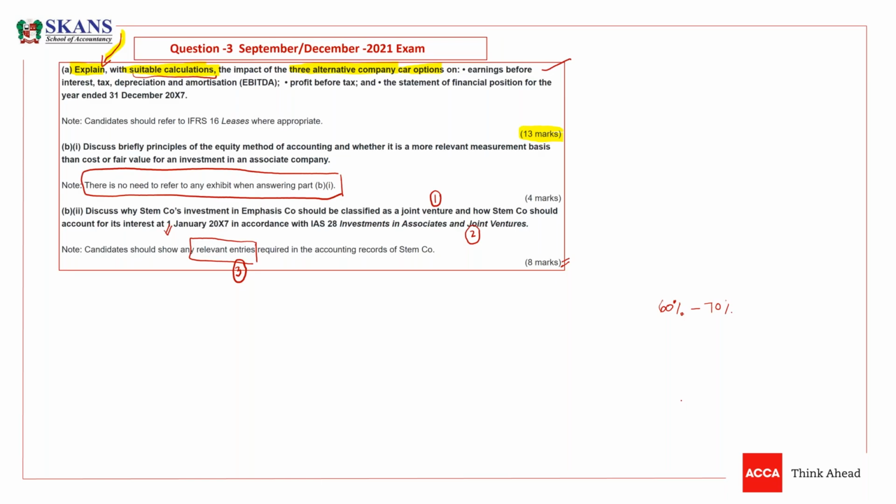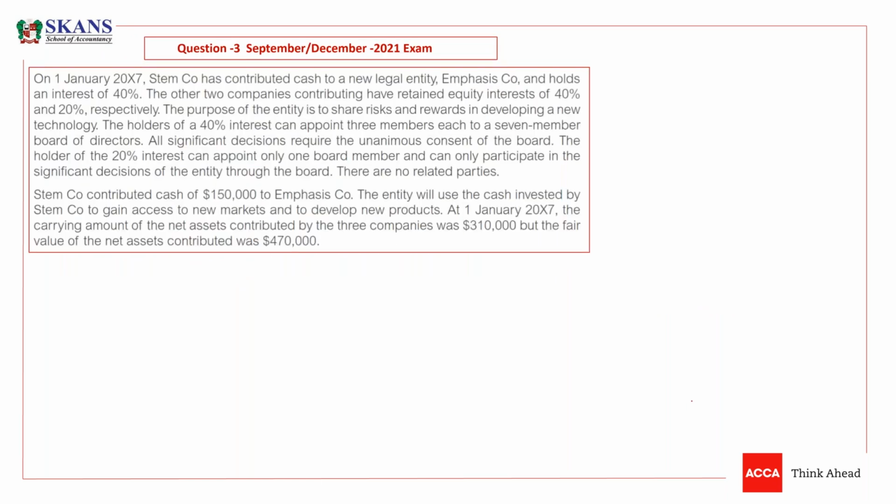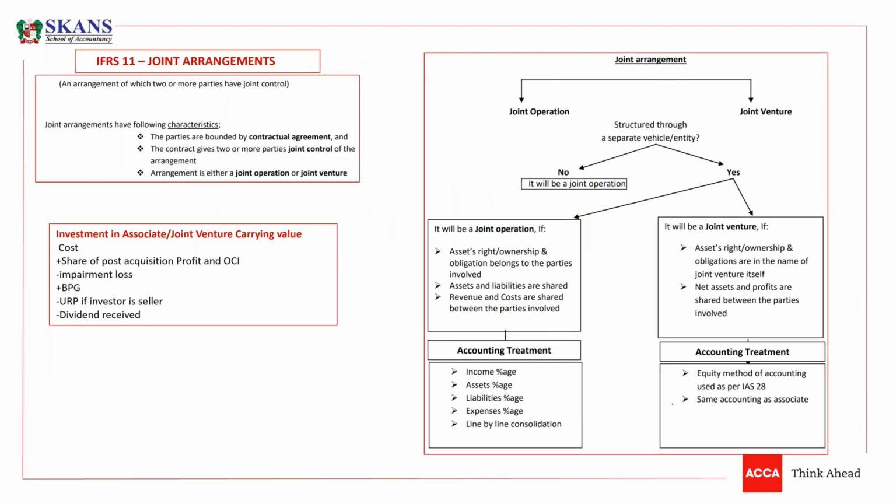So listen carefully now. But first we need to revise joint ventures, guys. So here is the slide for joint venture. Let's understand what is happening here.